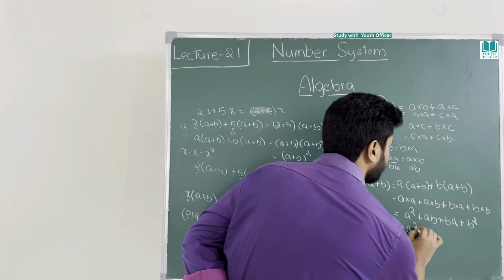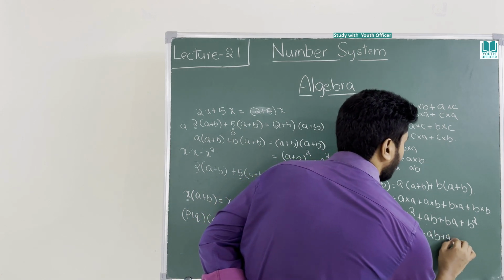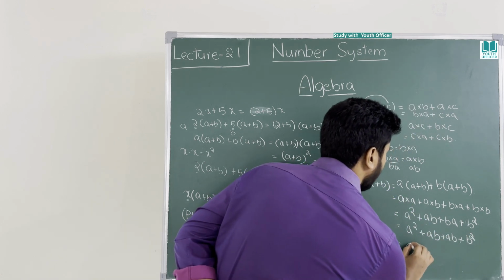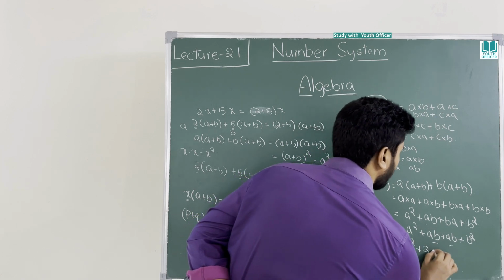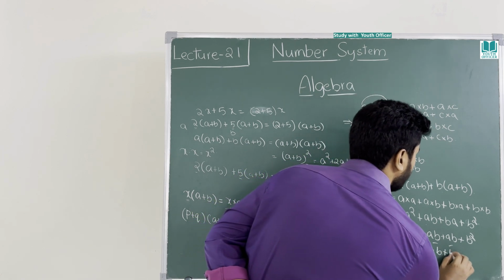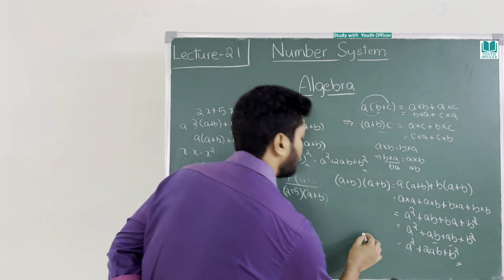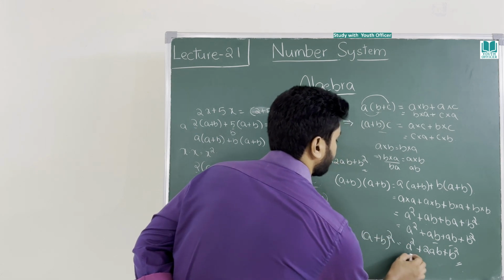I will substitute the same. AB plus BA can be written as AB plus AB plus B square. A square, one AB and one AB, total 2AB, plus B square. This is the formula of A plus B whole square.